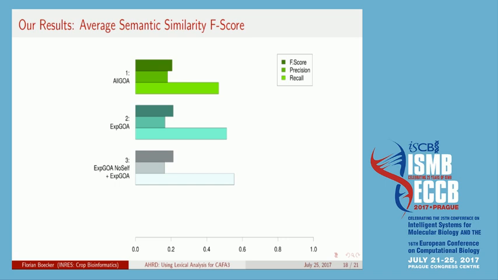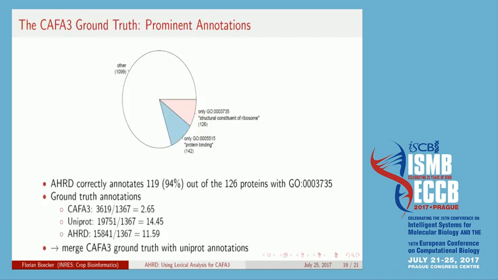So why is that? We looked at the benchmark annotations and saw that, for example, 142 proteins only had one annotation, namely the GO annotation for protein binding, and another 126 also had only one term, which stands for structural constituent of ribosome.